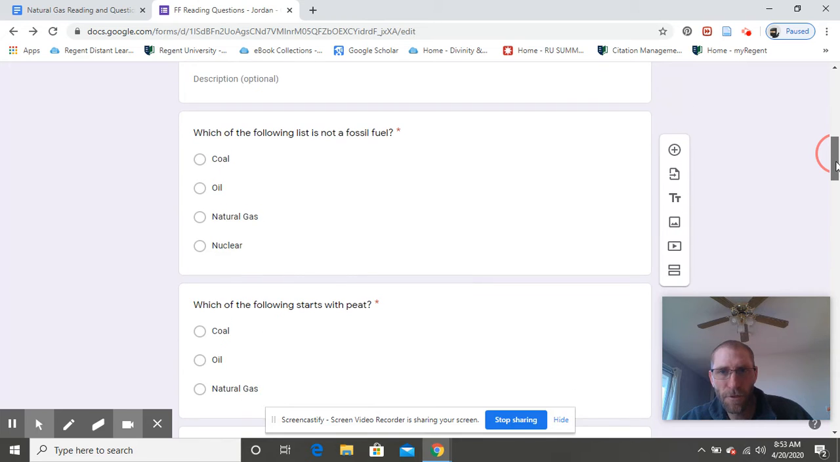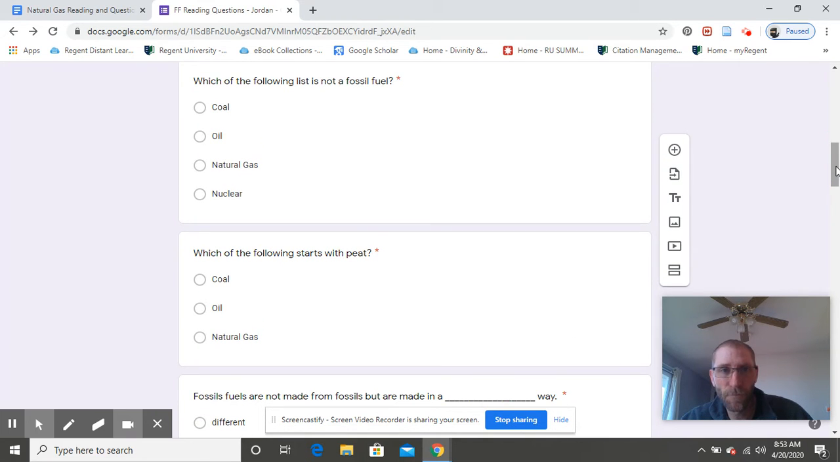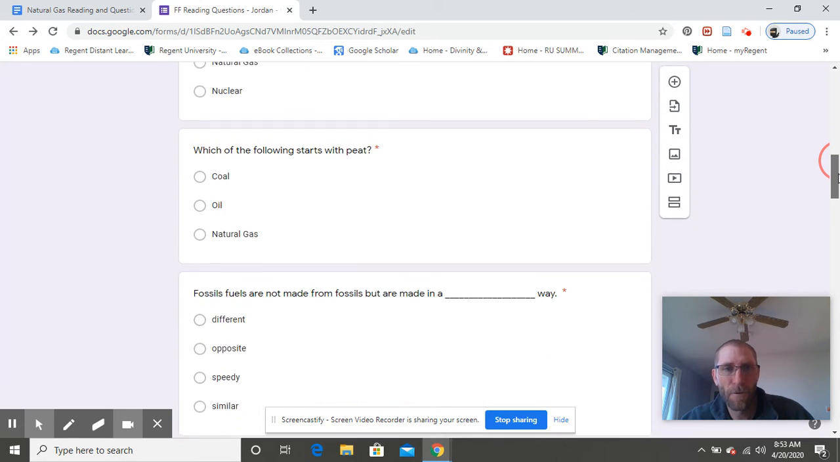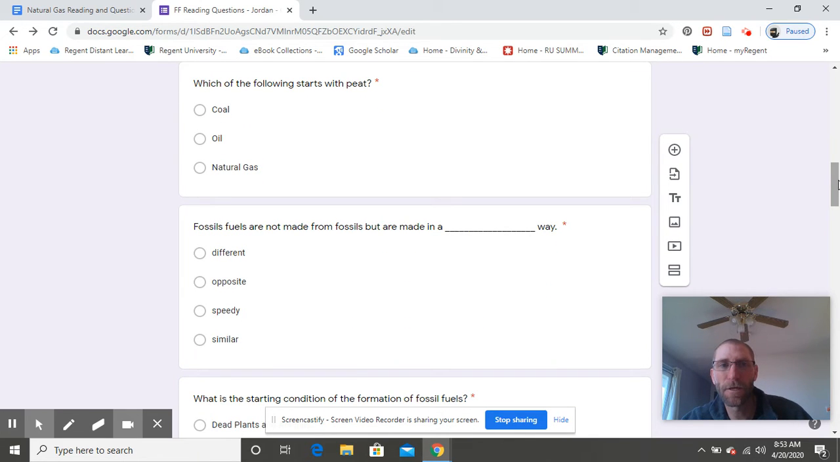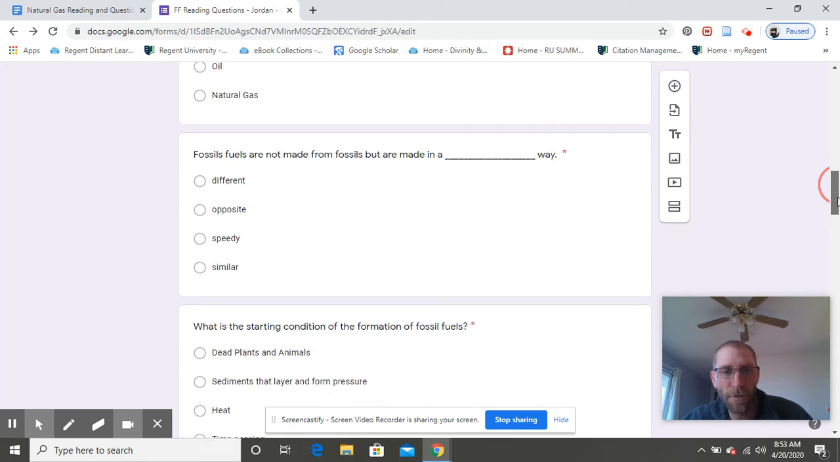These are just questions from the fossil fuels reading, which I'll do here in a second with you. Which of the following list is not a fossil fuel? So coal, oil, natural gas, nuclear. You'll pick which one is not. Which of the following starts with peat? That's from the reading. One of them starts with peat, and the other ones start with aquatic plants and animals. So peat is kind of an important thing to know. We'll go over that with our definitions today. Fossil fuels are not made from fossils, but are made in a different, opposite, speedy, or similar way. You'll find the answer to that one.